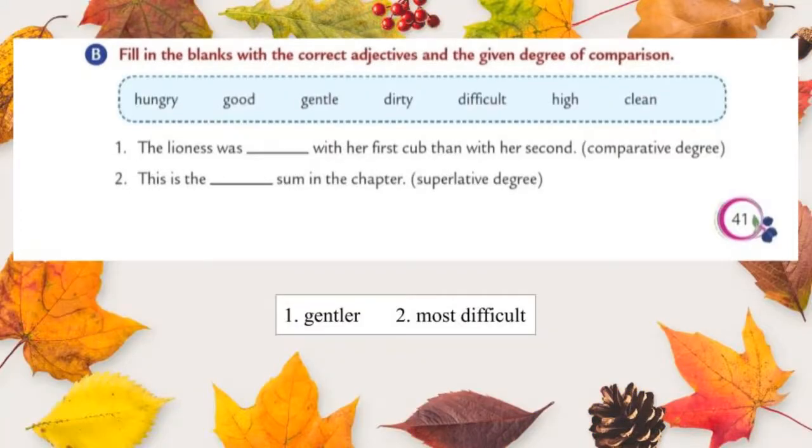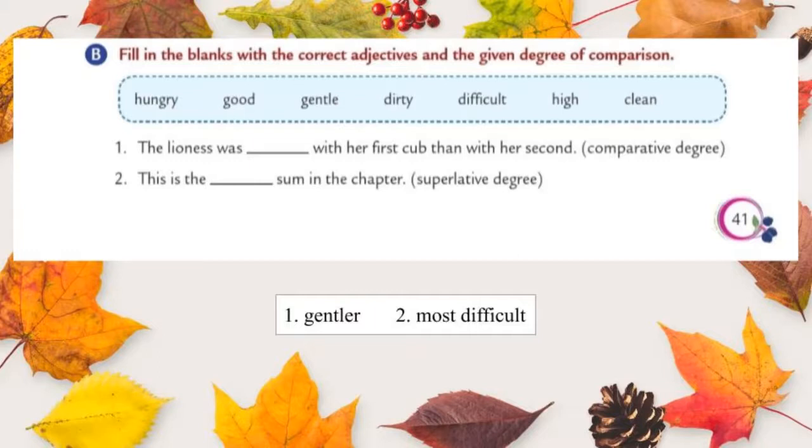Let's move to the second exercise, that is, fill in the blanks with the correct adjectives and the given degree of comparison. With the help of these words, you have to find out the answer. Okay, let us do the first one. The lioness was dash with her first cub, then with her second. Is it hungry? No, this is not the right answer. Is it good? No. Is it gentle? Yes, the correct answer for the first one is gentle.